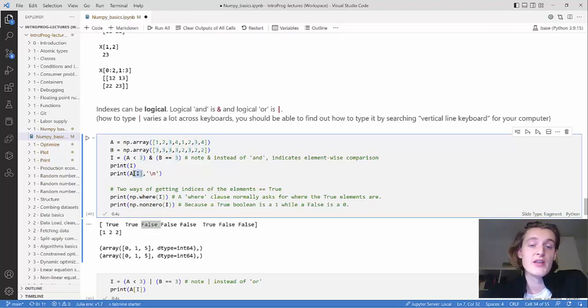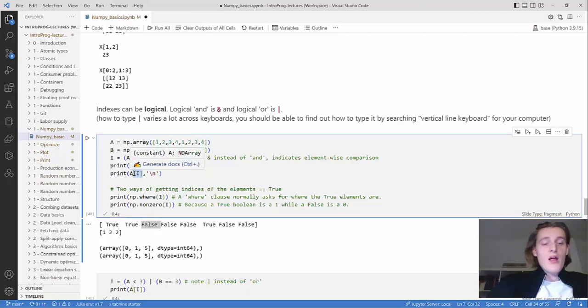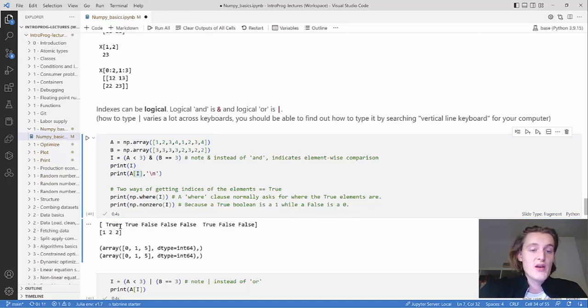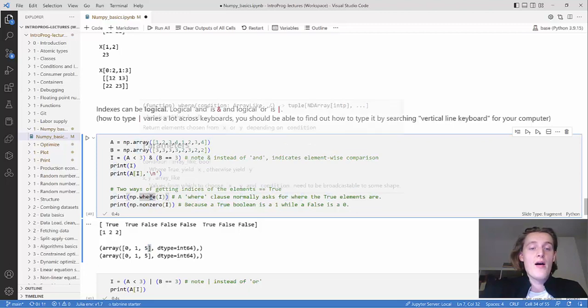If you index using this logical list or array of Boolean values, then you get the elements of A where I is true. You get 1 and 2, and then you get this third last element 2. You can also explicitly get the index numbers by using numpy.where and then passing in I.